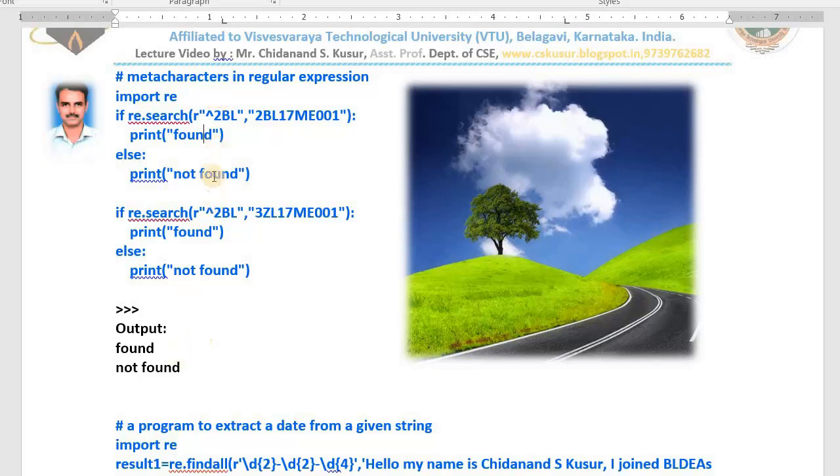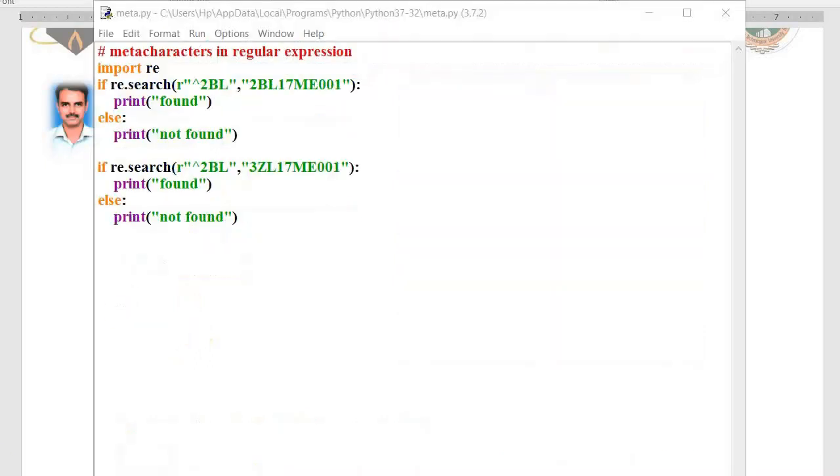I will run the program practically and show you. Okay, dear students, come back. Already I have written one Python program for you, the same program which I explained. I saved the file as meta.py. I have written the comment: meta characters in regular expression. I am importing the re module so that I can use the search function. This is the given string. I am checking whether this string begins with 2BL. That's why I get the result as found.